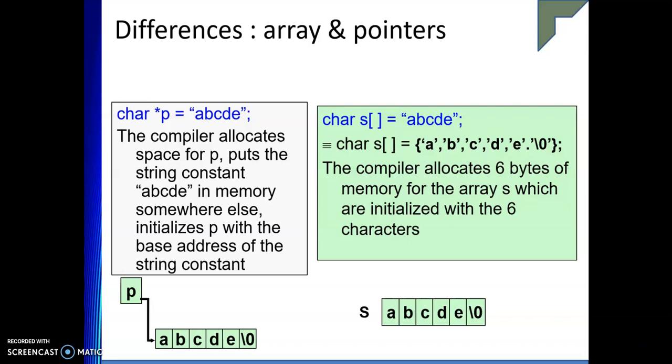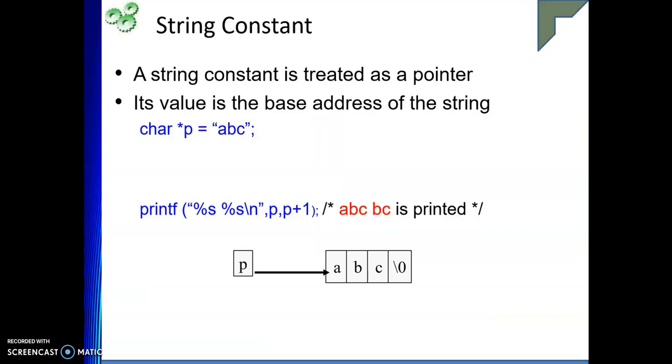Having said this, we move on to the string constant itself. The string constant is also treated as a string. We have seen char *P = "ABC", so %s will give ABC, and if I increment P, it points to B, so it will be BC. So that is all about strings.